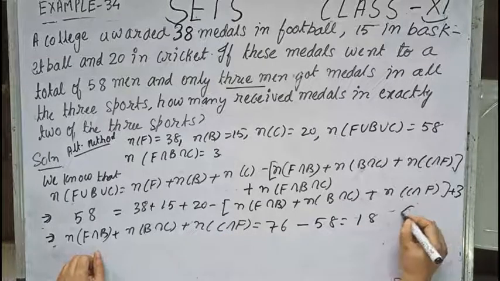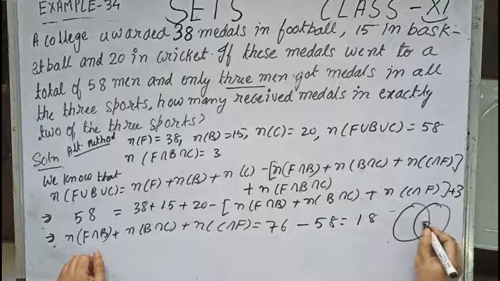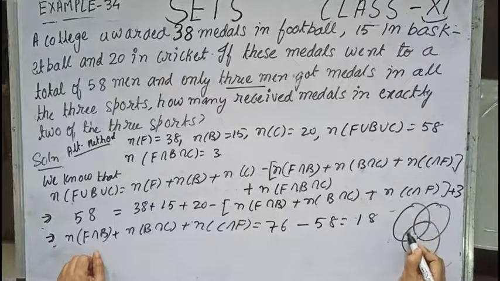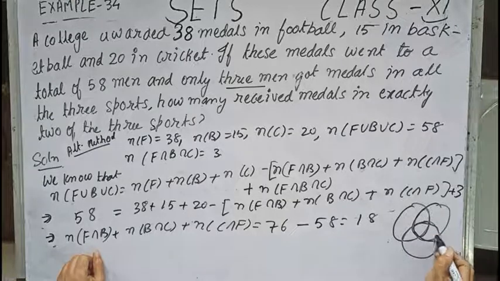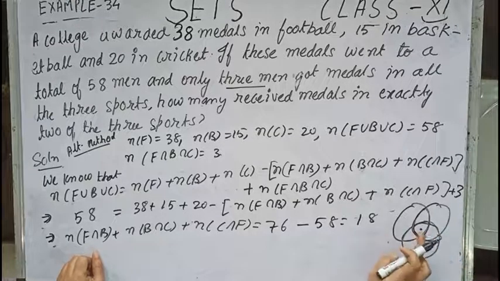That is children, over here we are getting the value of this one plus this one plus this one. It means this value is added 3 times.